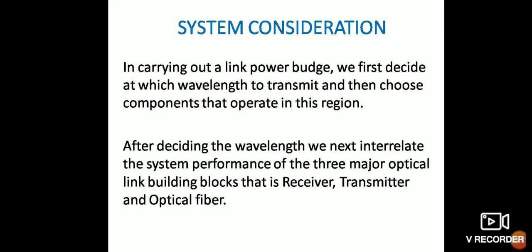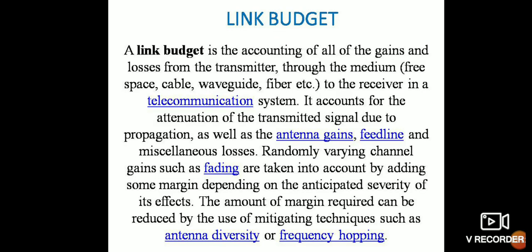System considerations. In carrying out a link power budget, we first decide at which wavelength to transmit and then choose the components that operate in that region. After deciding the wavelength, we next evaluate the system components of the three major optical link building blocks, that is the receiver, transmitter and optical fiber.